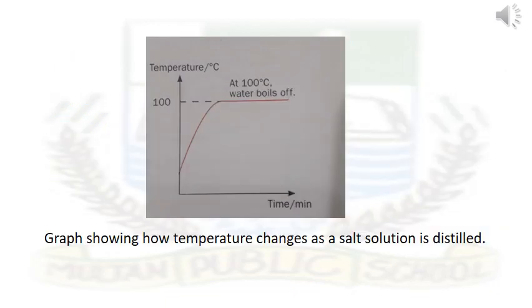How does the temperature change as a salt solution undergoes distillation? As a salt solution is heated, its temperature increases. When the solution finally boils, the thermometer records a temperature of 100 degrees Celsius. This is the temperature of steam. The temperature remains unchanged until all the water has boiled off. So you can see this process, or you can explain it with the help of a graph, how the temperature changes as a salt solution undergoes distillation.